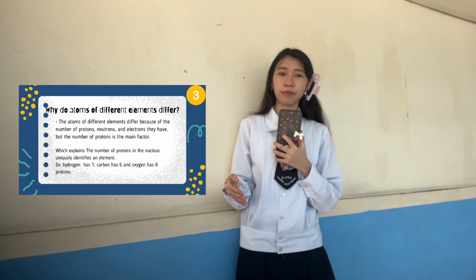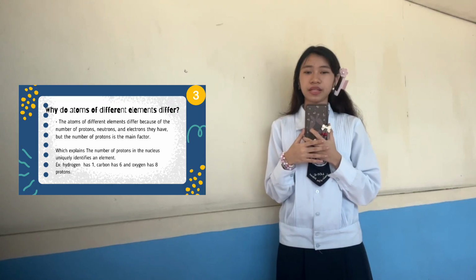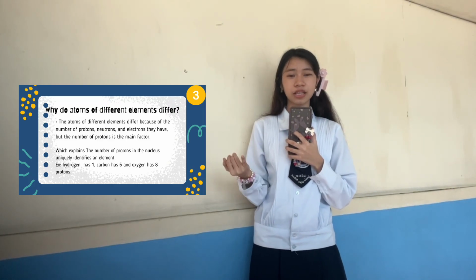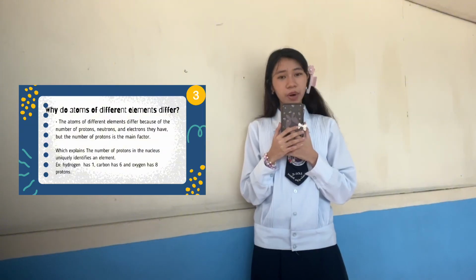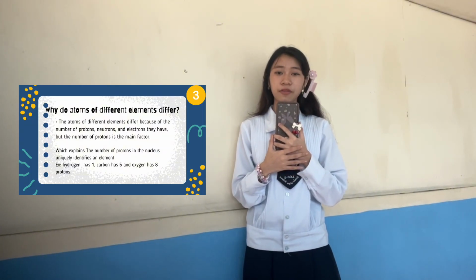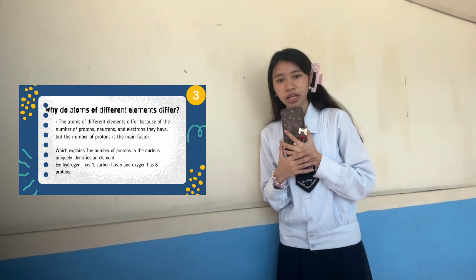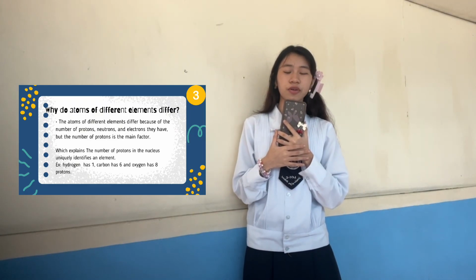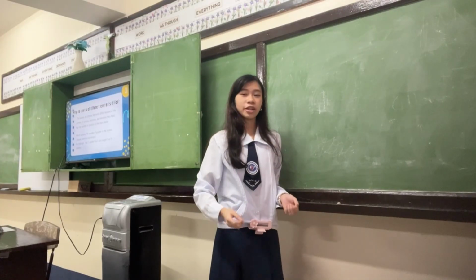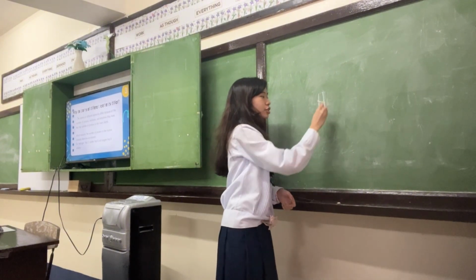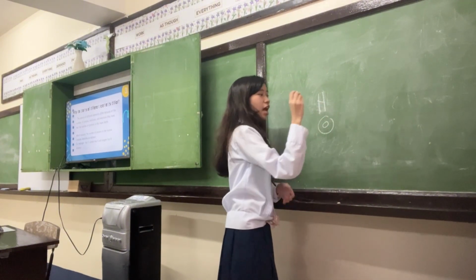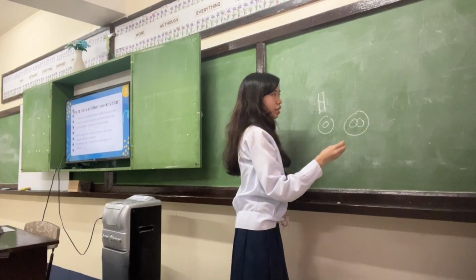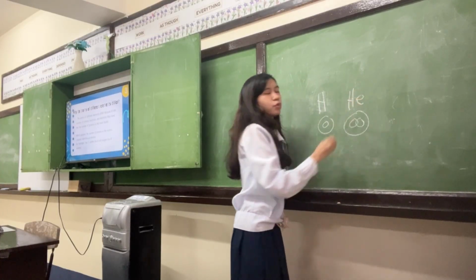So how do we know if our elements are not the same or if it's a completely new element? Well, here it is. The atoms of different elements differ because of the number of protons, neutrons, and electrons they have. But the number of protons is the main factor. To summarize, changing the number of protons means you have a completely new element. For example, if I have the element hydrogen, which has one proton, and I add another proton to it, I make a completely new element, which is helium.